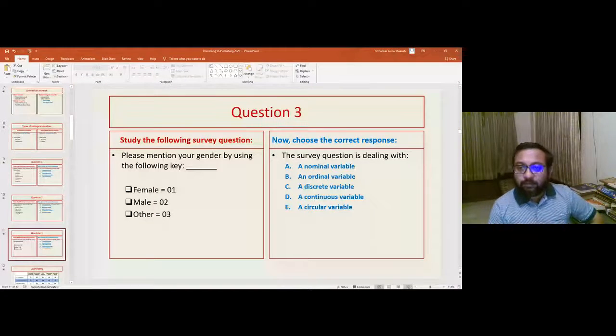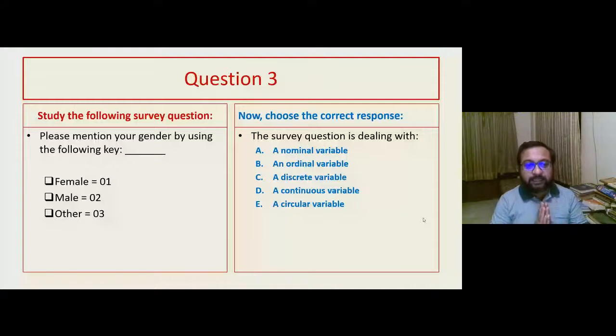Now, see, when you deal with this kind of data where a word is represented by a number, like the word female is represented by 01, male by 02, other by 03. So when you get such numerical representation of words, it's very commonly confused with numerical data. But you understand very clearly. What is the first question that we should ask ourselves? The first question is, can these values be meaningfully added, subtracted, or averaged?